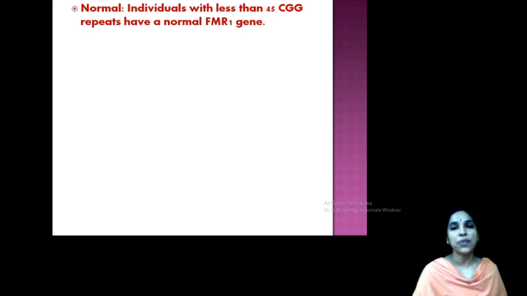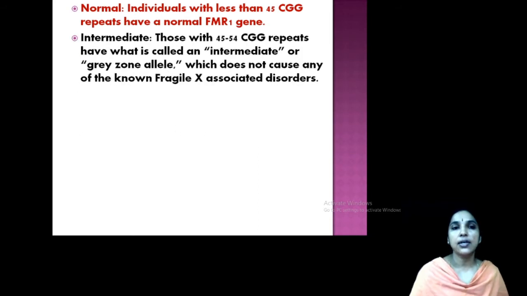There are 4 types. One is normal, with 45 CGG repeats or fewer, and intermediate, 45 to 54 repeats. This is the gray zone allele, which does not cause any disorder.